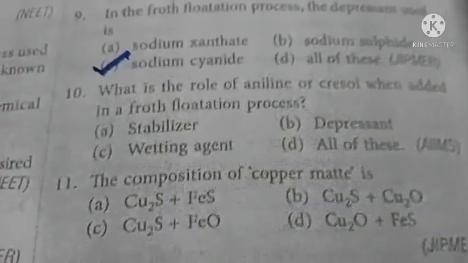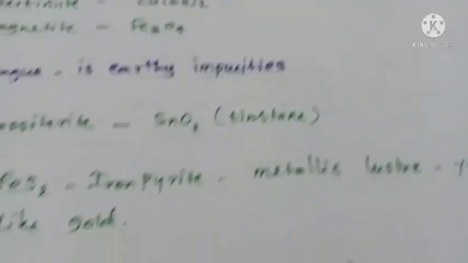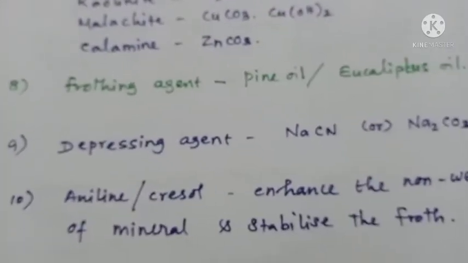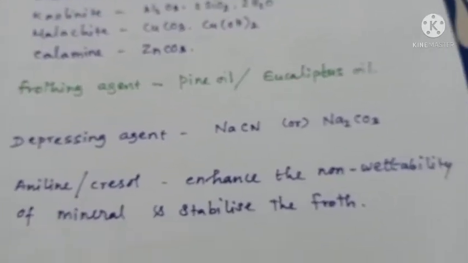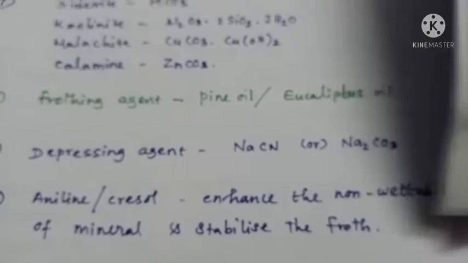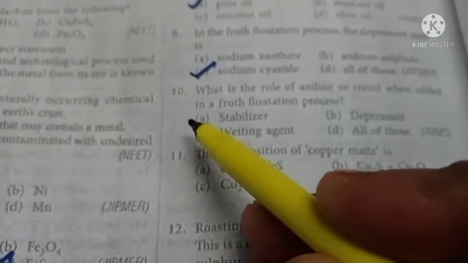Actually, the answer is stabilizer because in froth flotation process we add aniline or Cressol. The role of that compound is, aniline or Cressol enhances the non-wetting ability of mineral and stabilizes the froth. So actually the purpose of adding aniline or Cressol in froth flotation process is to make the mineral not wet with water, or to form a stable froth. So the role of aniline or Cressol in froth flotation process is that it acts as a stabilizer.